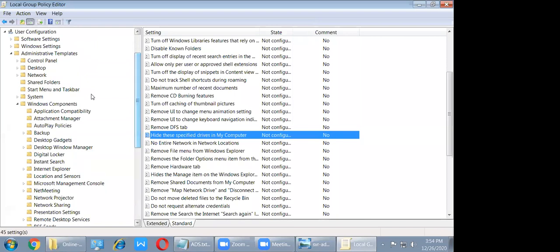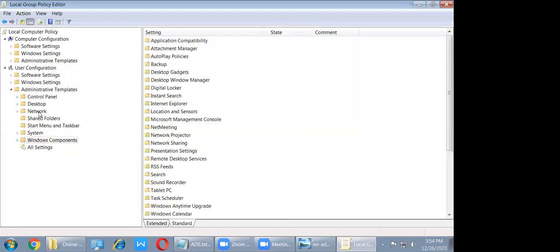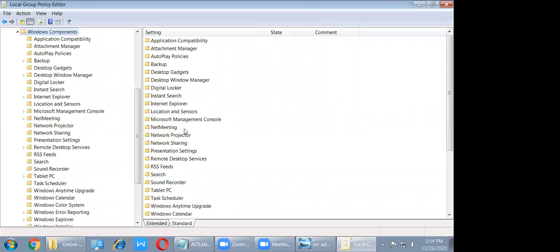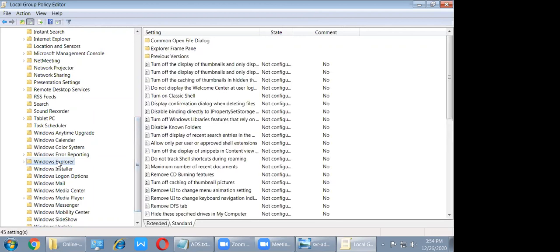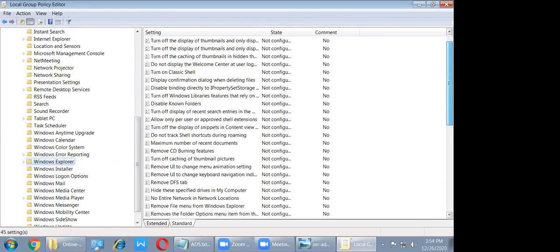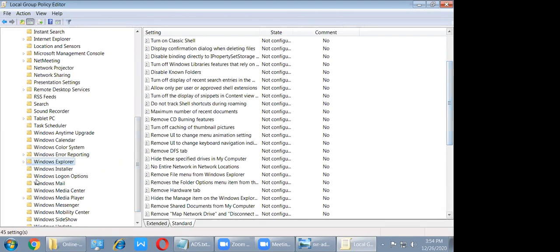From where? Windows templates, Windows components, and Windows Explorer. Maybe in Windows 10 the option is Windows File Explorer.